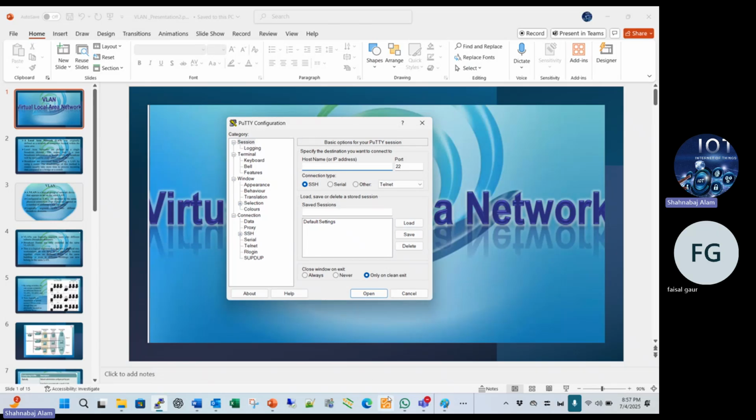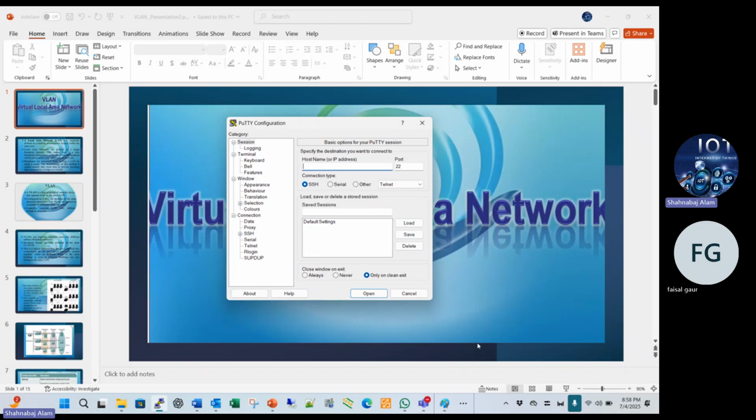You go to any browser, such as Google Chrome or Mozilla, and you are able to download this software by searching for PuTTY download. After downloading, you connect the laptop to your switch. On the switch you will find the console port. A console cable is also required, because without the console cable we cannot connect the laptop to the switch. So firstly we need the console cable.